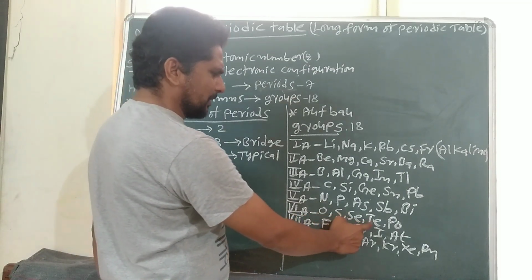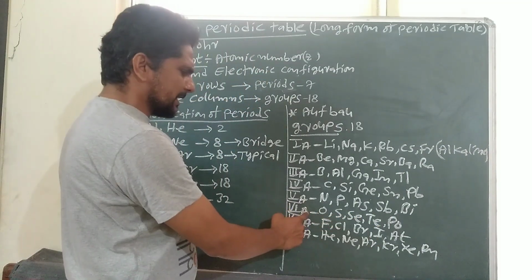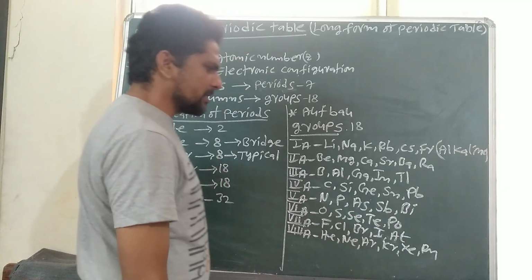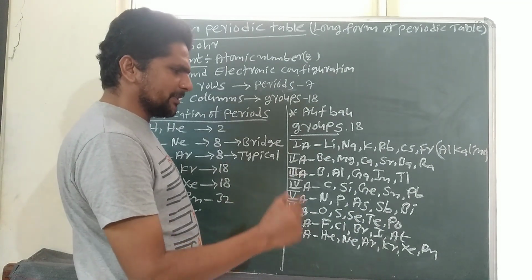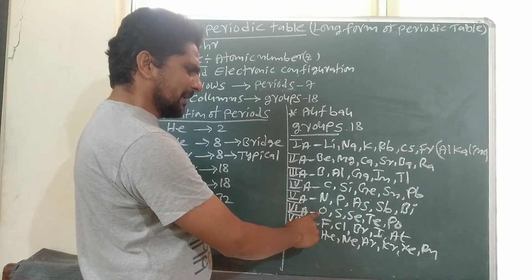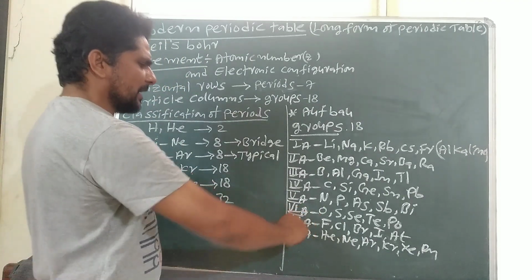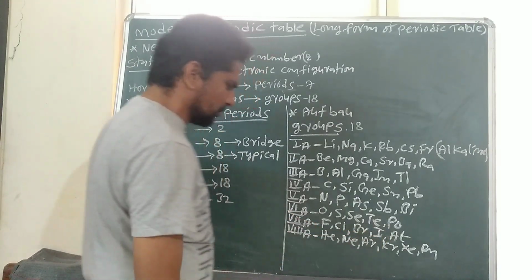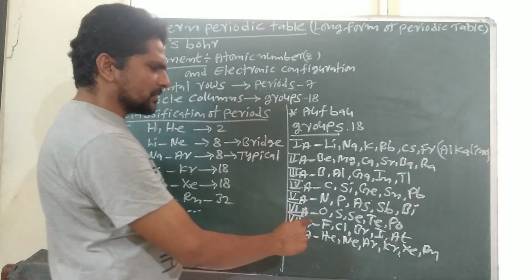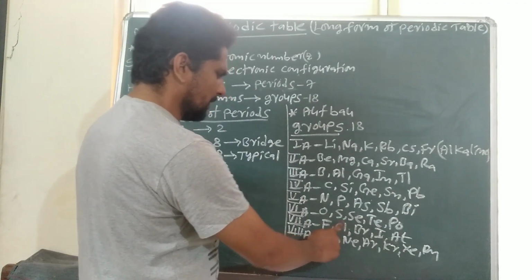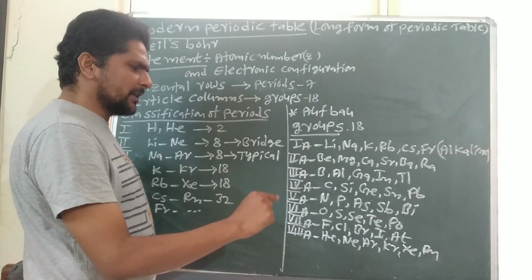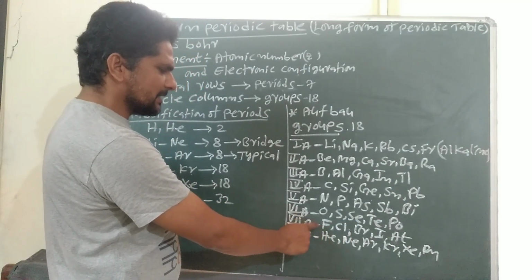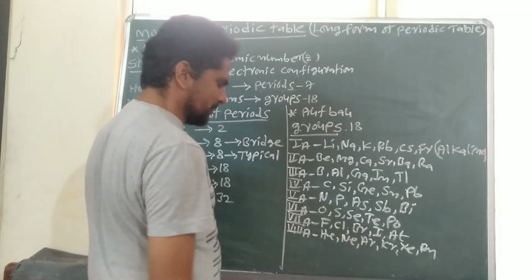Oxygen, sulfur, selenium, tellurium, polonium belong to the VIA group. These are also known as chalcogens. The word chalco means mineral, gen means produced. They can produce minerals. That's why these are also known as chalcogens. Fluorine, chlorine, bromine, iodine, astatine belong to the VIIA group. These are also known as halogens. The word halus means sea water, gen means produced. They can be produced from sea water. That's why the VIIA group elements are also known as halogens.